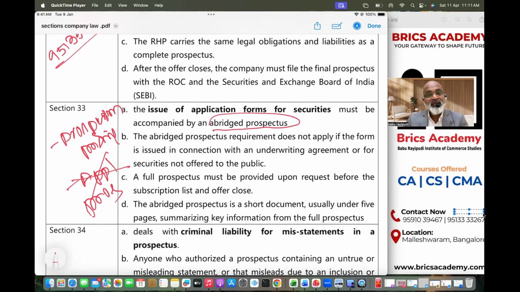So therefore, what do you do? If you think it is a tedious affair and it's going to be very expensive, you can issue a prospectus with summary details along with the application form. Once the investor has shown interest and gave an application form, you can definitely give them the full length prospectus. So it is a summarized form of prospectus along with the application form. So 25 is deemed prospectus, 32 is red herring prospectus, 31 is shelf prospectus, 33 is abridged prospectus. So therefore, there are 4 types of prospectuses when a company raises money from public. Is my point clear? Yes.